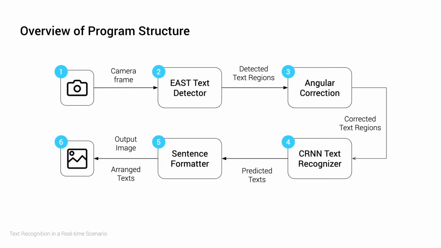Finally, with the predicted text, we also arrange them in the order in which they are meant to be read, and the output of the program is just the arranged text, along with an output image with text regions marked by bounding boxes and their transcribed text placed above the boxes. I'll cover more on how I do the pre-processing on the extracted text regions via angular correction as mentioned, and how I arrange the detected text in order further into the video. But first, here's a quick demonstration of the program.